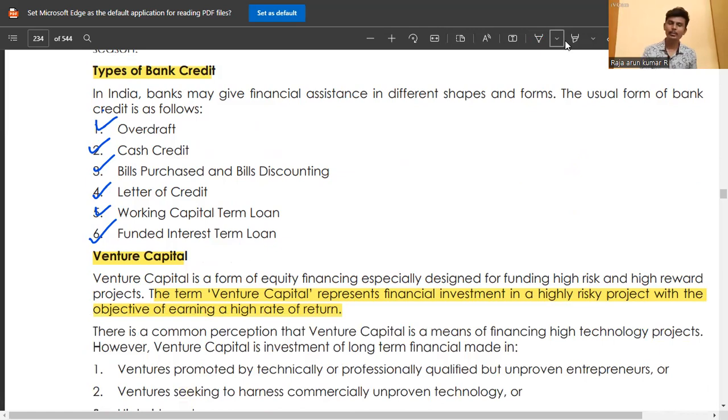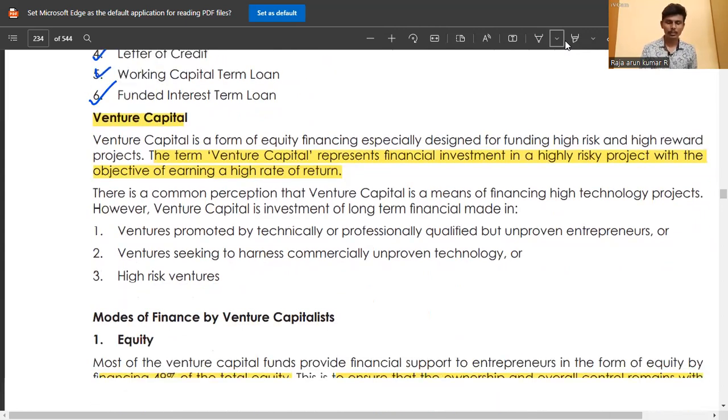Venture capital. This is an interesting topic. You just read it. The term venture capital represents the financial investment in a highly risky project with the objective of earning a high rate of return. The risk is high, and the return is also high. At that time, investors think that venture capital is the best idea. If the project is successful, the return is also successful.